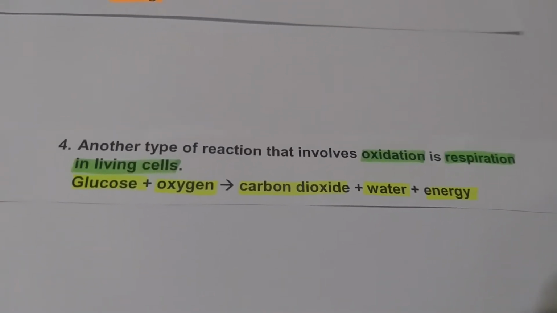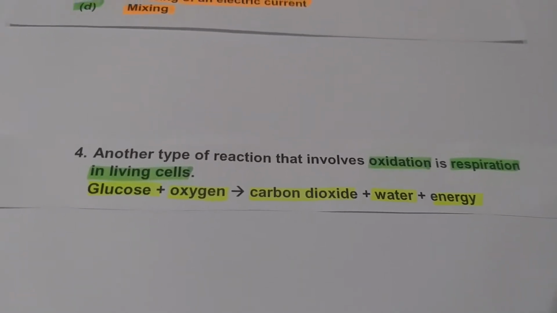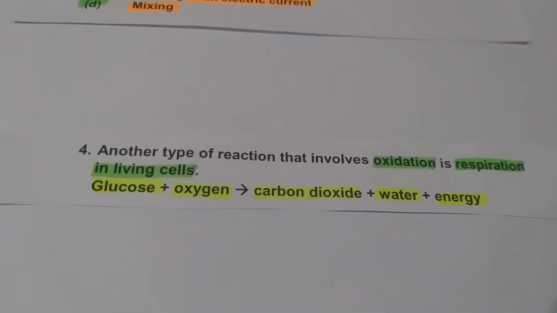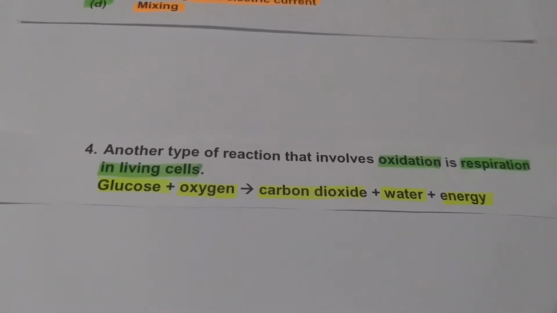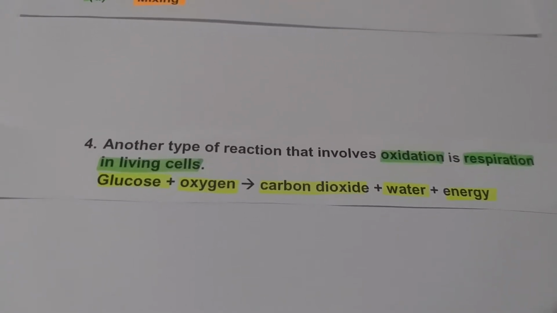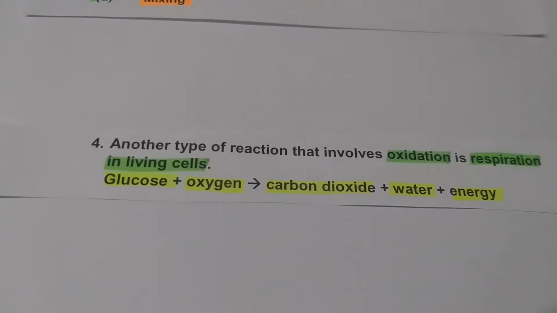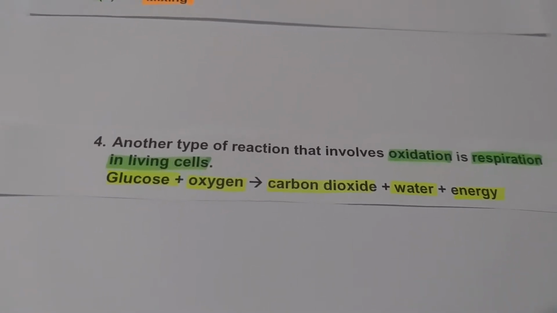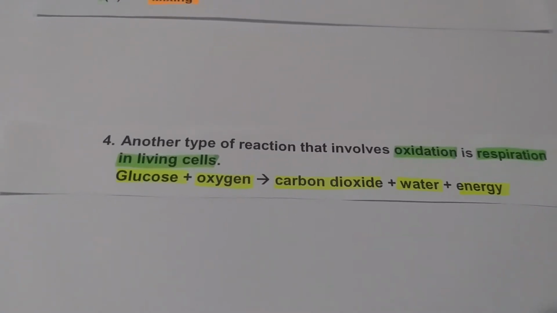Another type of reaction that involves oxidation is respiration in living cells. We do respire, right? We take in oxygen, we give out carbon dioxide. So what exactly happens in the respiration process? Glucose plus oxygen gives carbon dioxide, water, and energy. These are all basic things that you have learned at primary level.